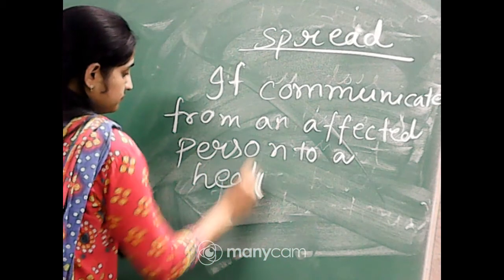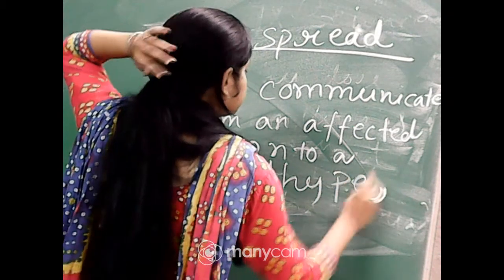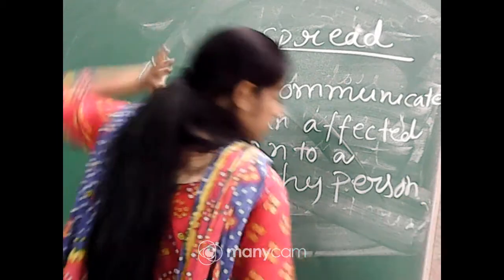Okay, from an affected person to a healthy person. So this is the means of spread of a communicable disease.